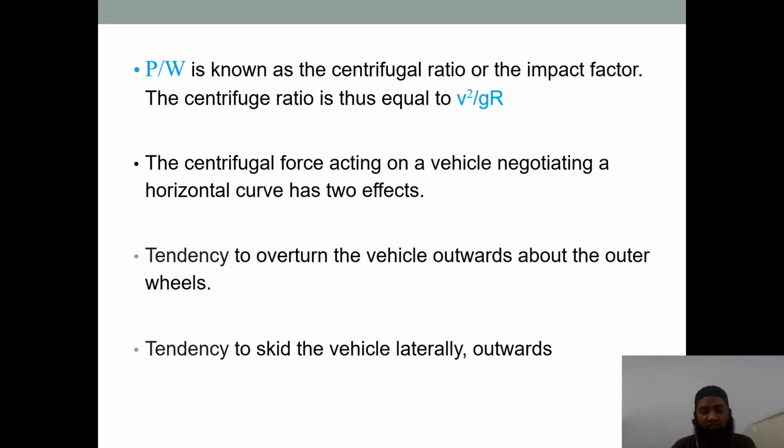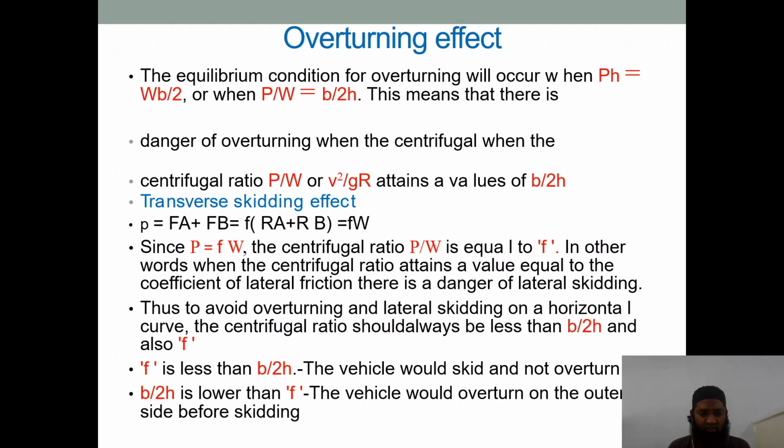So if this horizontal curve is not designed properly, these two problems can happen, and this has happened at some places where there were more accidents. When case studies were done, improper design of these horizontal curves was a factor which led to the accidents. Let us see further the overturning effect.